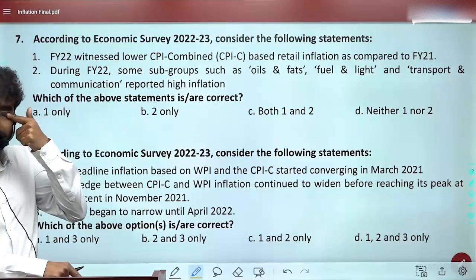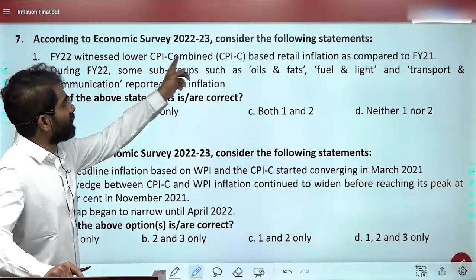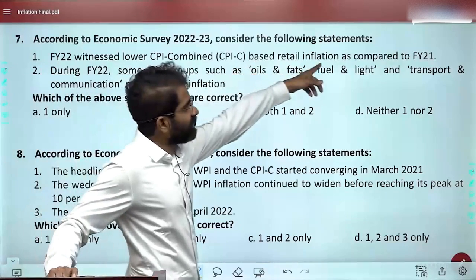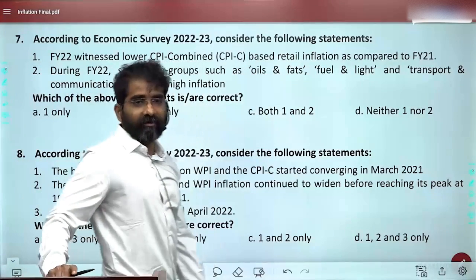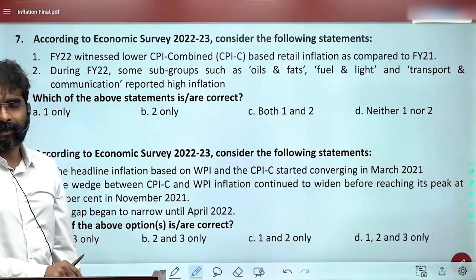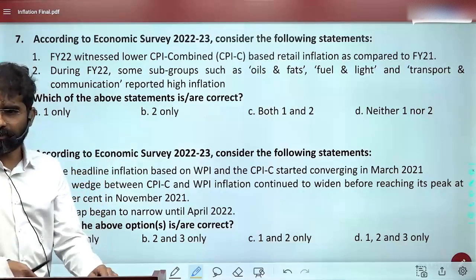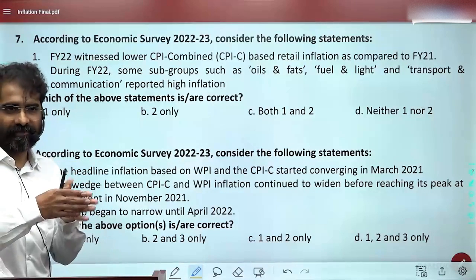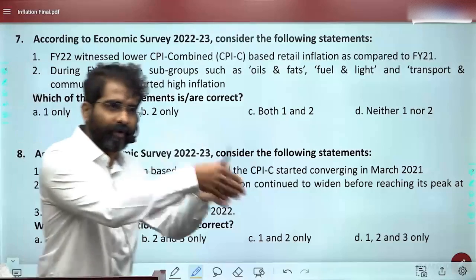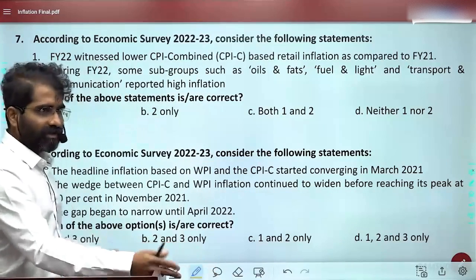Check. Check and tell me. 2022 witnessed lower CPI combined base retail inflation as compared to 2021. Here, 5.7, it has come down, no? 5.7, 7.8, 7, then 5.7. Is that okay? Is it clear?